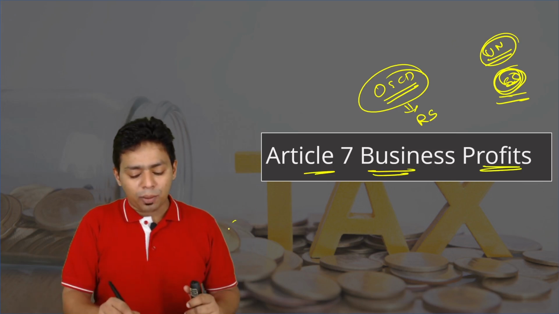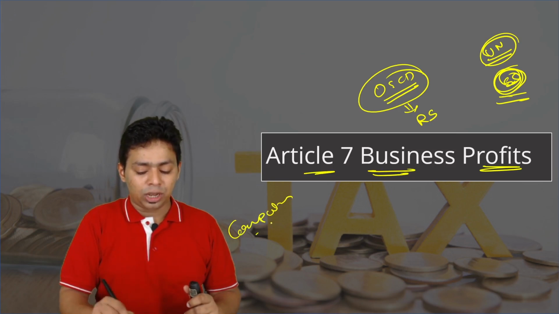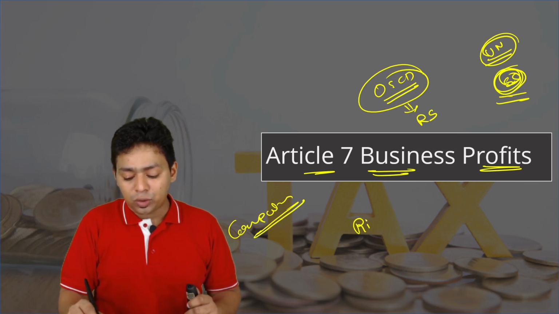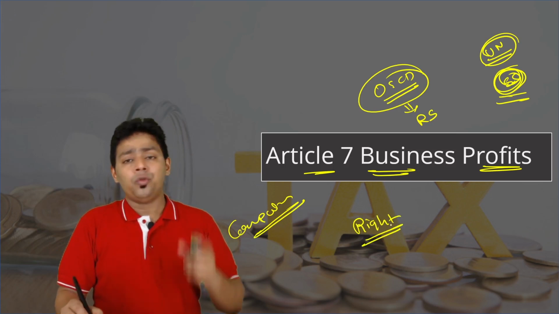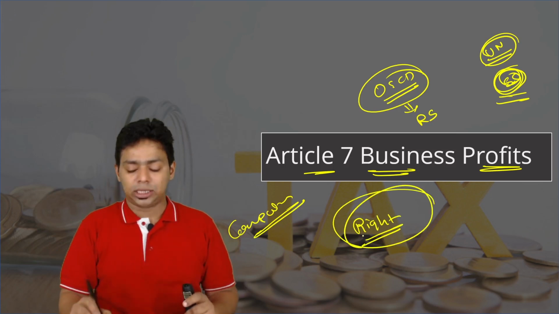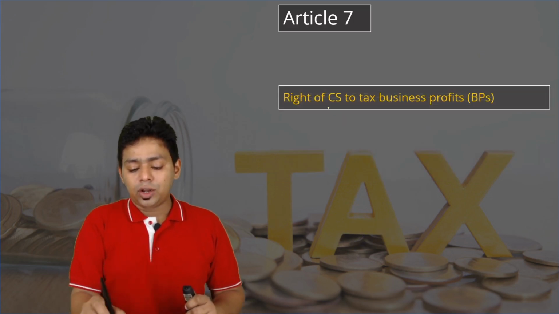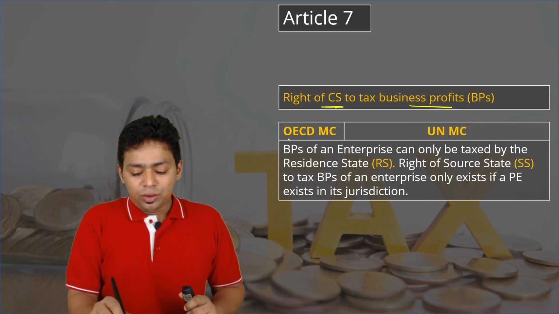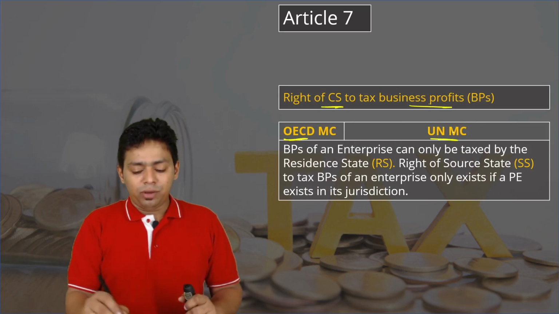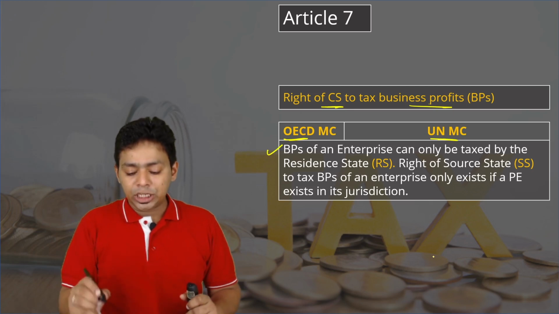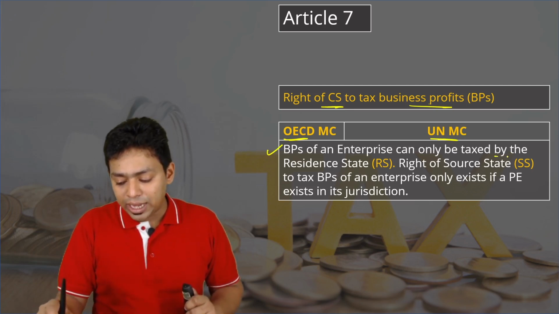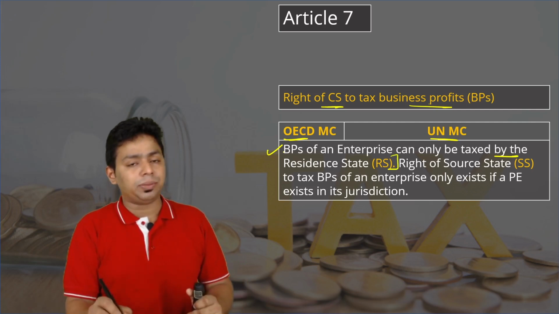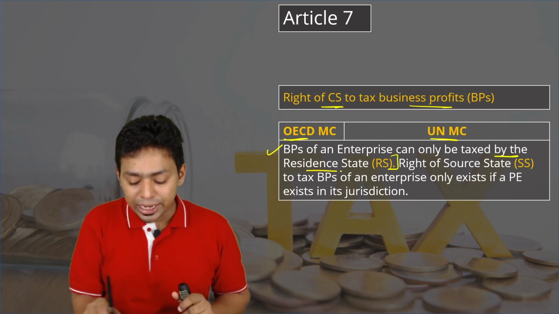See, we are not going to talk about computational mechanism. Computational mechanism will be given by the domestic law. We are just talking about the right to take tax on the business income. Which country is having the right to take tax? Okay. Right of contracting states to tax the business profits, OECD model and United Nations model. First let's look at this para. Business profits of an enterprise can only be taxed by the resident state. That's the primary rule. Business profit should be taxable in the resident state.